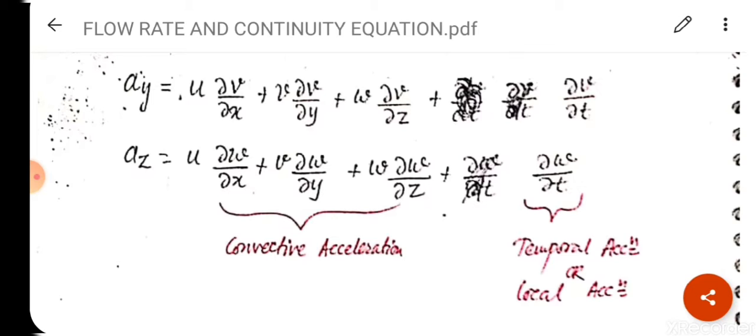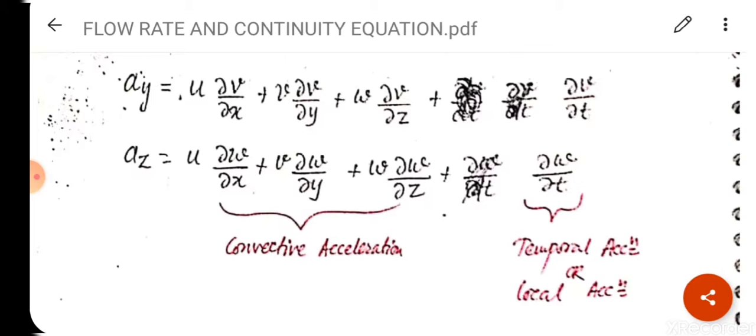The total term before del w upon del t, del v upon del t, del u upon del t is known as convective acceleration. What is convective acceleration? I'll explain later. And del w upon del t, del v upon del t and del u upon del t is known as temporal acceleration or local acceleration. Clear?